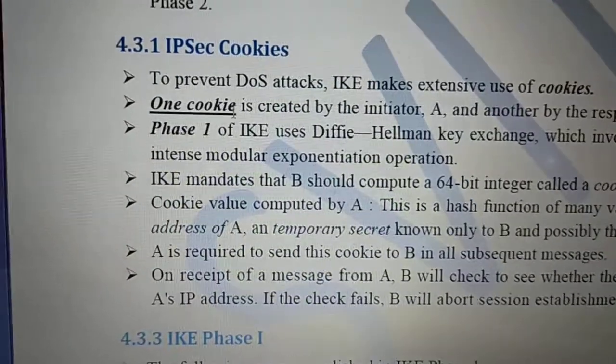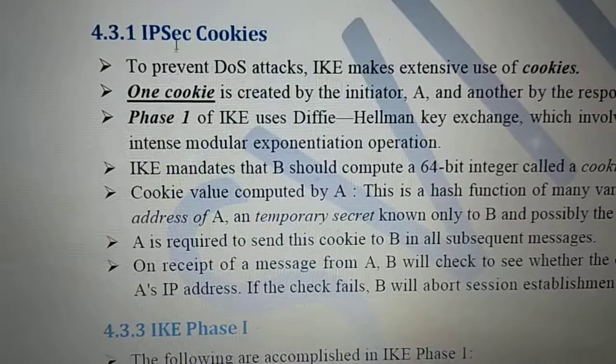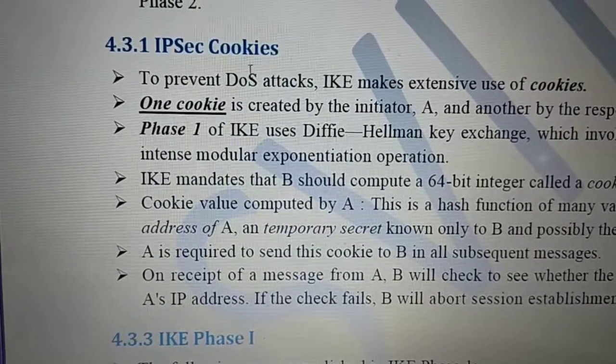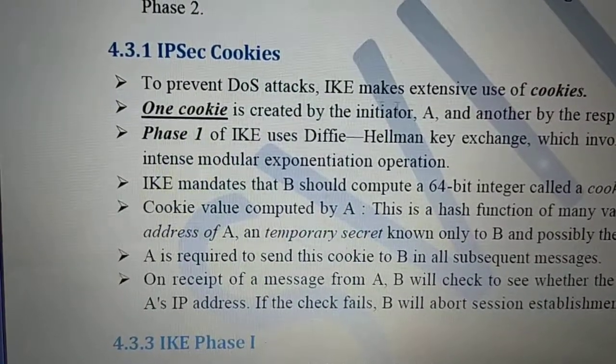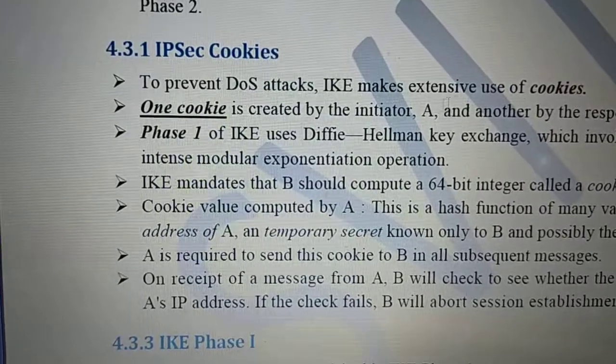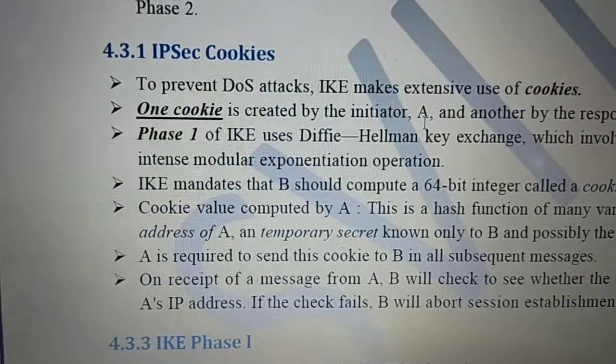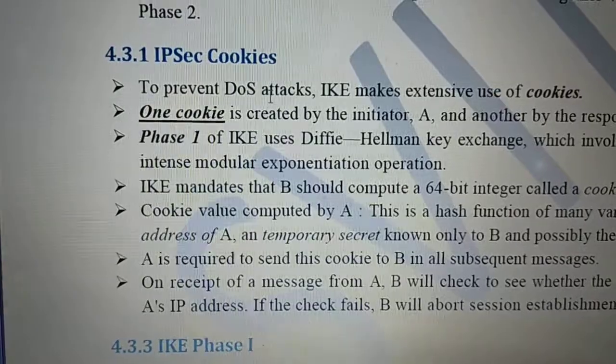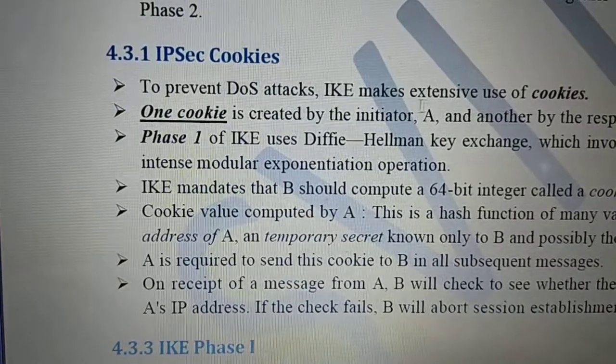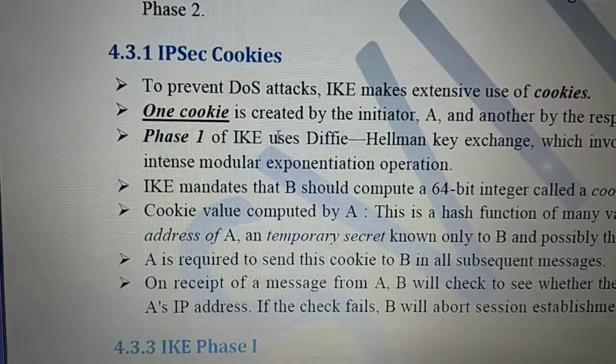Before going to phase 1, here we have IPsec cookies. You know, in networking you studied the cookie as an identity card which keeps track of which users are logged in to the system, right? To prevent DoS attacks, IKE makes extensive use of these cookies.